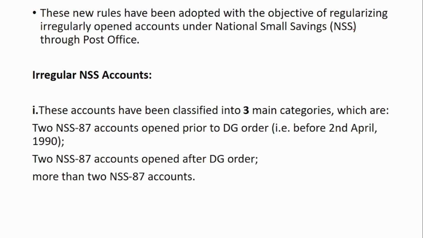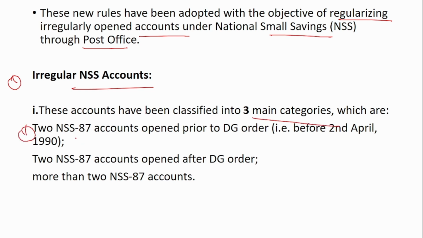This is released to regularize the irregularly opened accounts under the National Small Savings through the post office. So if these accounts were not opened as per the rule, or if any deficiency is found, in order to regularize them, these new rules have been issued. So first, irregular NSS accounts, that is National Small Savings Accounts. There are three main categories under this.